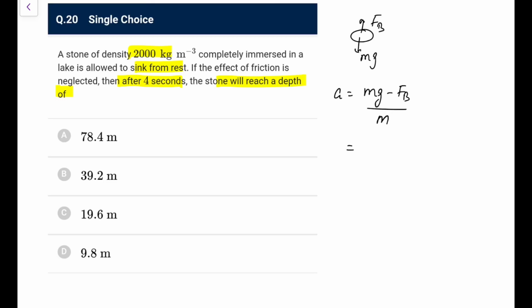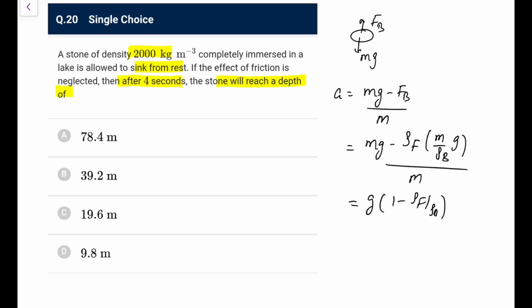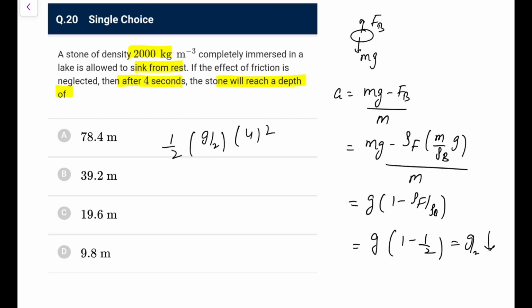So what we have, this is mg, Fb you write as rho of fluid into volume, volume you can write as mass upon density of body, into g upon m. So you can directly say g(1 minus rho f by rho s). That is the acceleration you will have. So g, 1 minus this would be 1 by 2, so this is g by 2. So acceleration is g by 2 downwards. After 4 seconds it will travel a distance half a t square, half into g by 2 into 4 whole square, that is g by 4 into 16, that is 4g, that is 39.2 if I take 9.8. So it is 39.2 meters here.